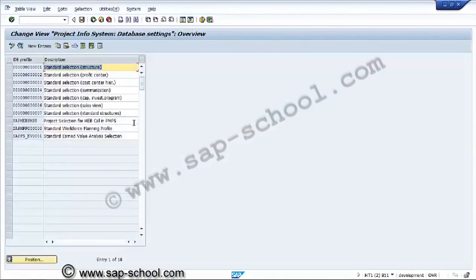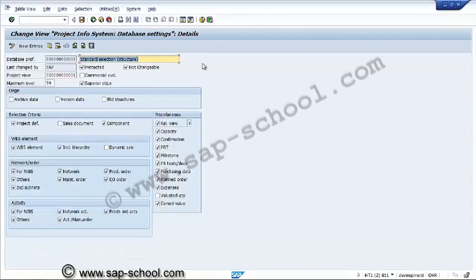So these are the various database selection profiles, and these are standard profiles given by SAP. If required, any changes from the standard profile, we can change. Like in this database profile, structure-wise, this is protected by SAP. Now maximum level is 99. Origin from the archive data we are not picking. Standard structures also we are not picking. Version data also we are not picking.